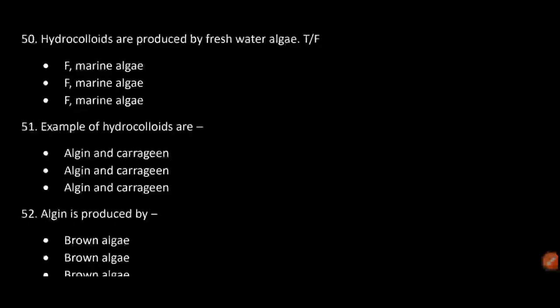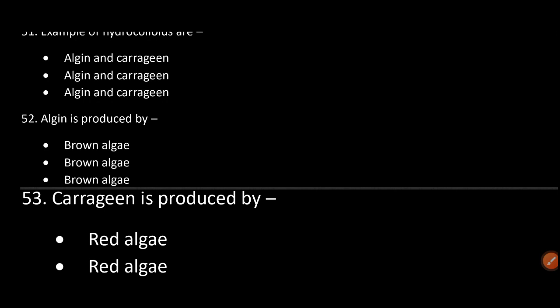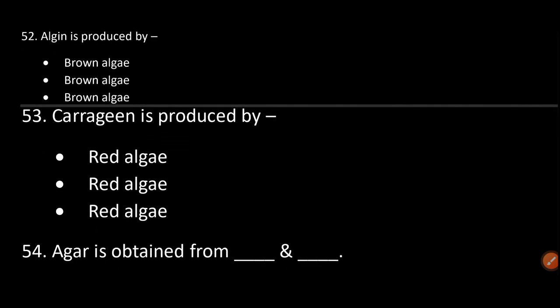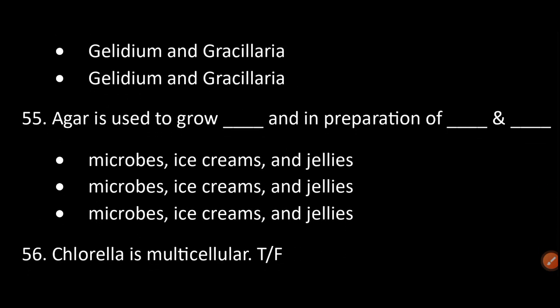Examples of hydrocolloids are algin and carrageen. Algin is produced by brown algae. Carrageen is produced by red algae. Agar is obtained from Gelidium and Gracilaria.